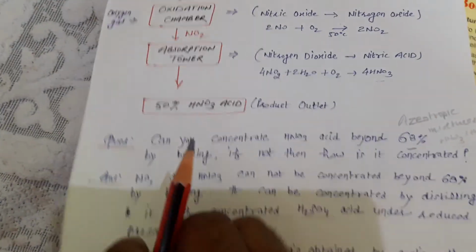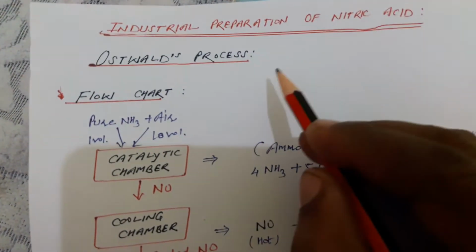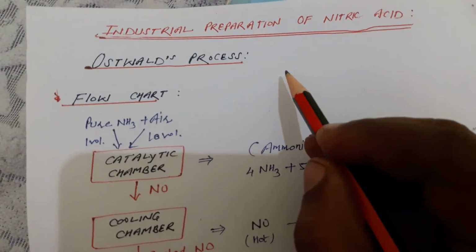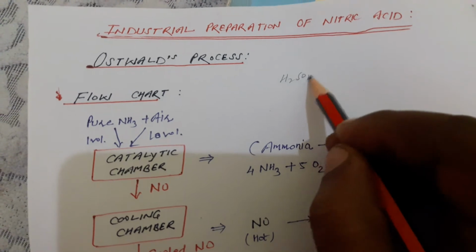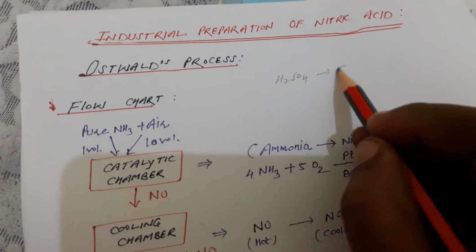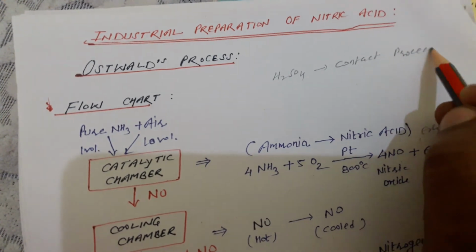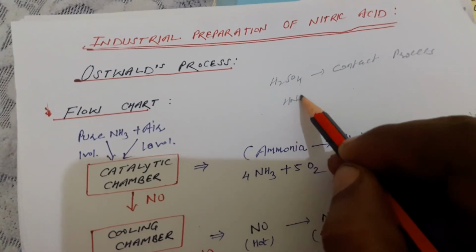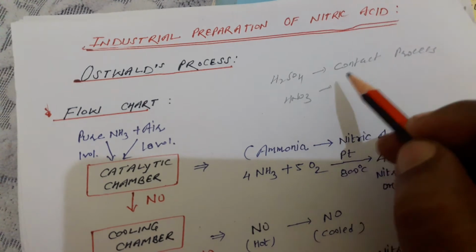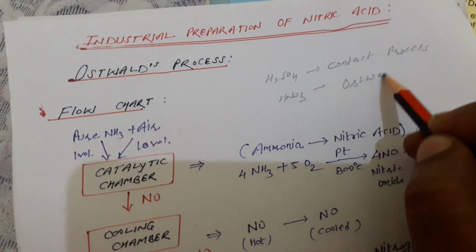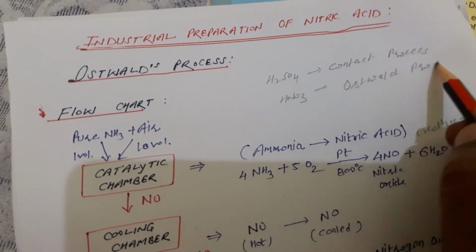So this is a simple process, the Ostwald process. You know, in H2SO4 last time we learned about one important process, the contact process. So similarly in nitric acid we are now learning about the Ostwald process. So these two processes are the most important.